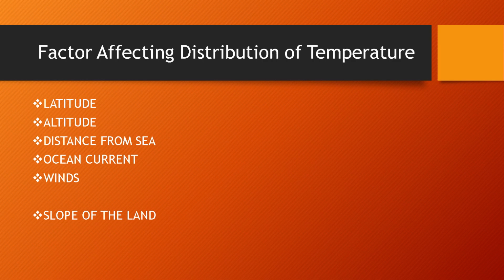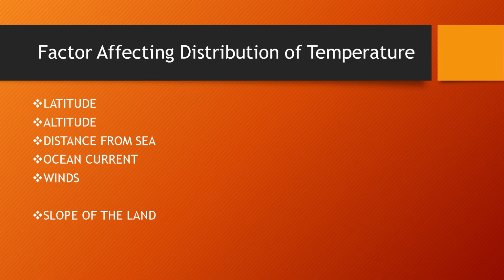And temperatures decrease by 1 degree Celsius for every 166 meters of height, which is called the normal lapse rate. But sometimes temperatures start increasing with an increase in height during the winter season due to the long terrestrial radiation nights. That is called inversion of temperature.